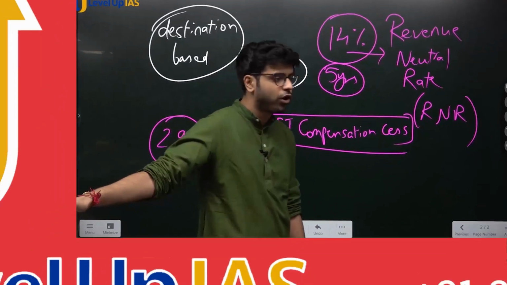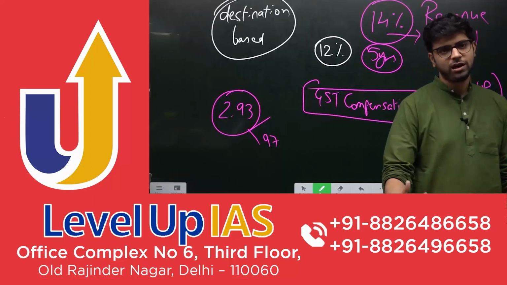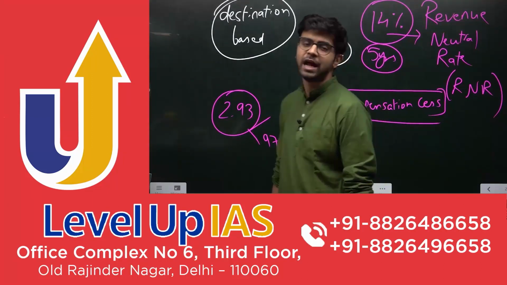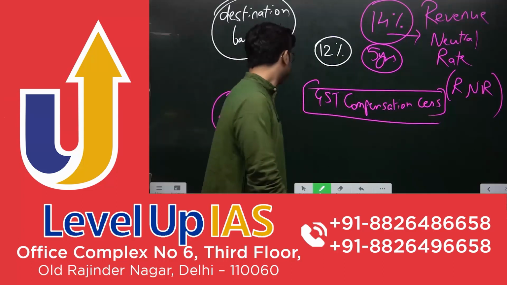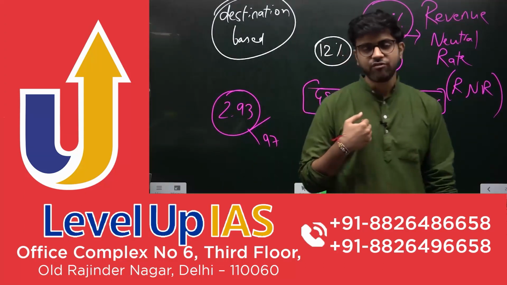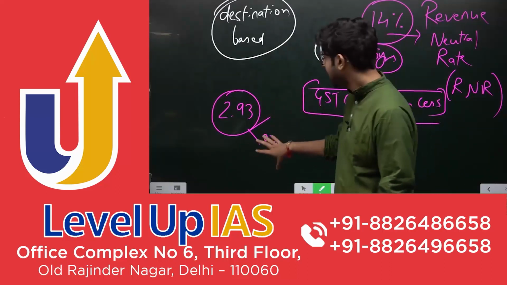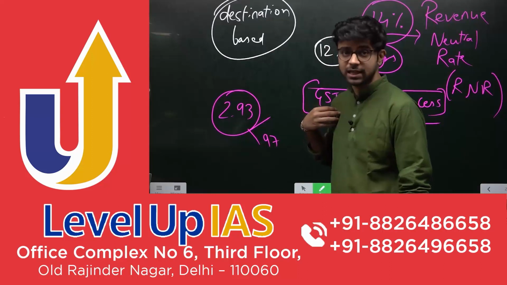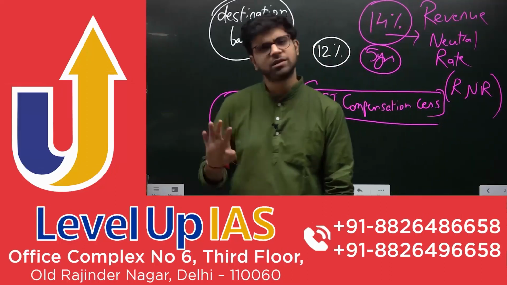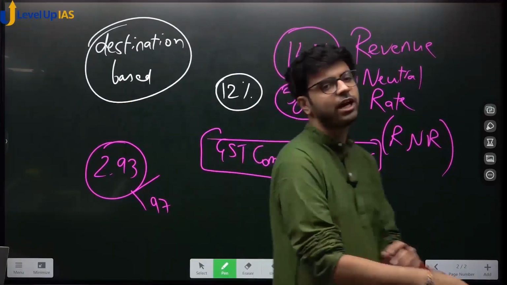So this is an act of God, and in the world many laws don't apply when an act of God happens. They have an exception to every law. In insurance, for example, act of God and all, right? So they said that 97 is our fault because we did not collect GST enough, but the rest is an act of God. So if you want 97, you borrow, I will pay the interest. The center is saying to states, if you want, you can borrow in full, but I will not pay the interest. So states went with the first option. They got less money, but the interest payment is taken care of by the center.